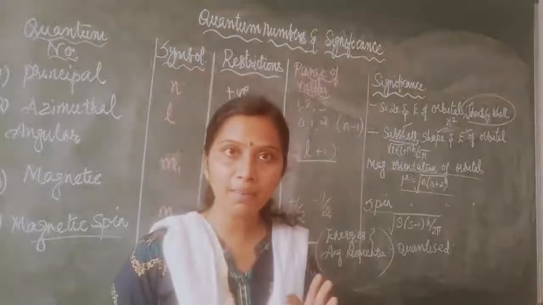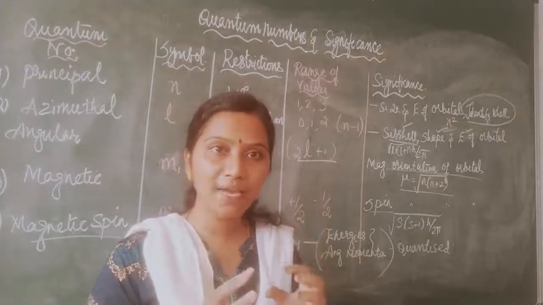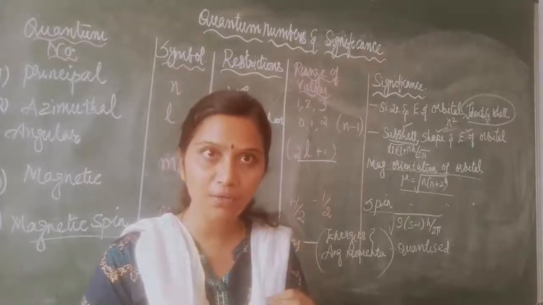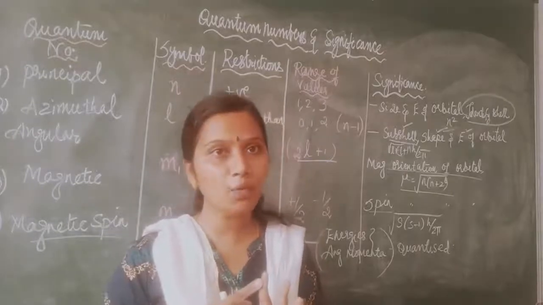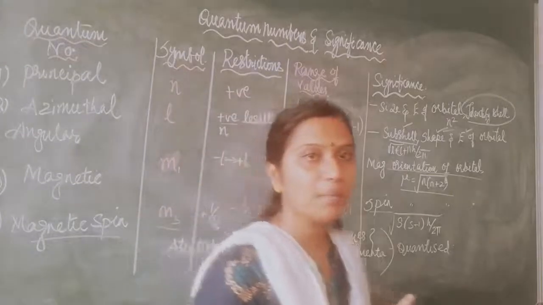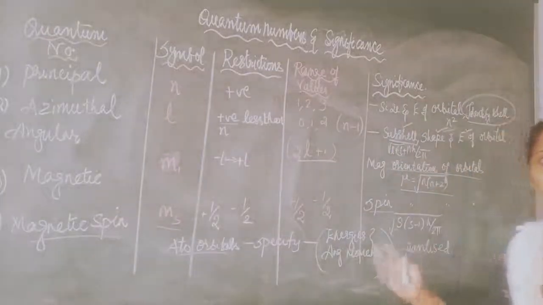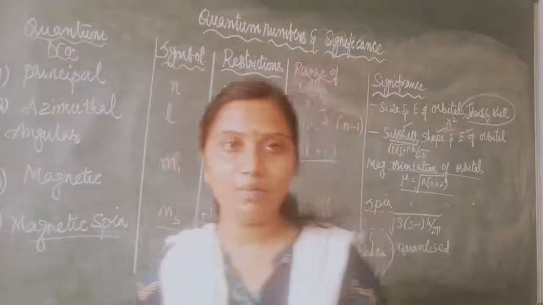What are quantum numbers? Our atomic orbitals are specified by giving some quanta, meaning we are giving certain specific values. They are called quantum numbers. There are 4 quantum numbers: the principal quantum number, the azimuthal quantum number or angular quantum number, the magnetic quantum number and the magnetic spin quantum number. And we have seen the significance of all these quantum numbers.